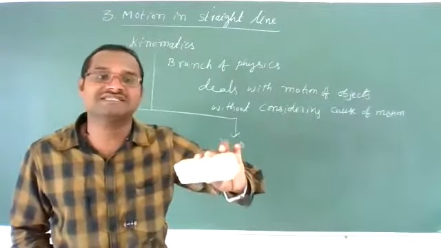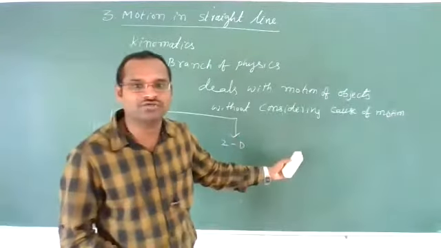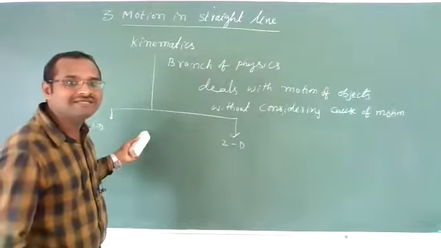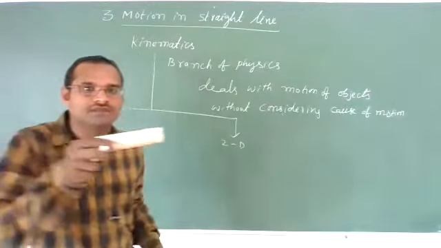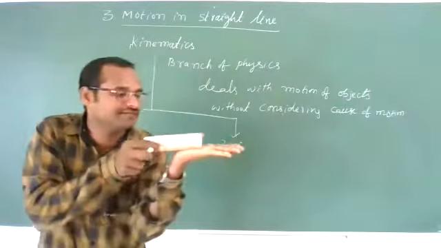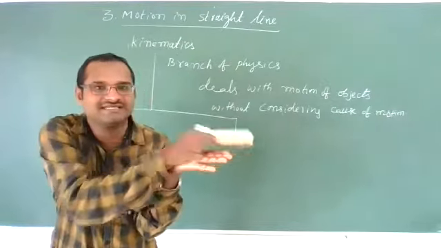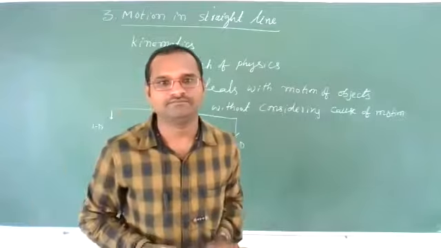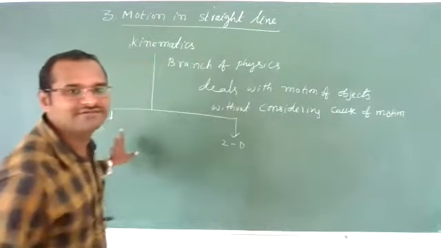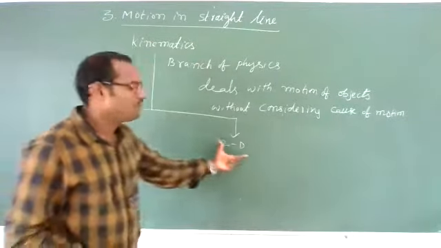These are things we will discuss in two-dimensional motion. Whereas in 1D, the object is moving in a straight line path. It may be like this straight, or like this straight, just straight. That is called 1D.